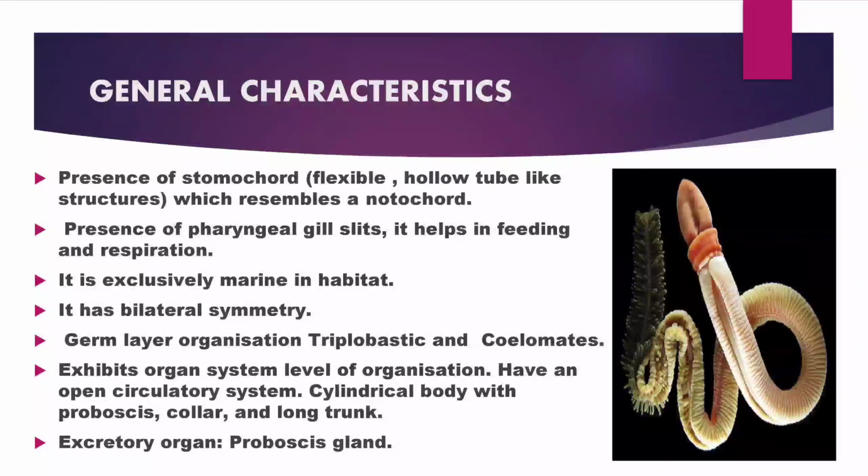They are exclusively marine in habitat. It has bilateral symmetry. The germ layer organization is triploblastic and they are coelomates. They exhibit organ system level of organization. They have an open circulatory system. Their body is cylindrical with proboscis, collar, and long trunk. The excretory organ in them is the proboscis gland. The image of the proboscis gland is given here.